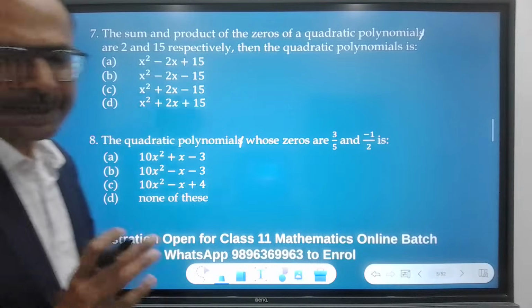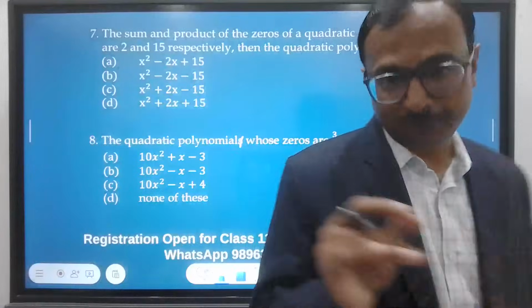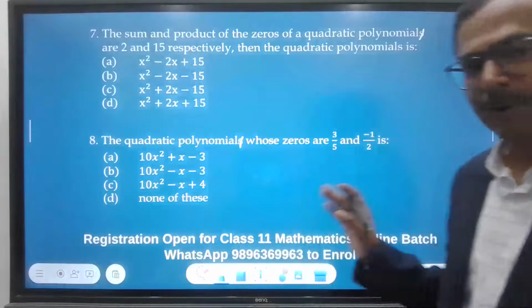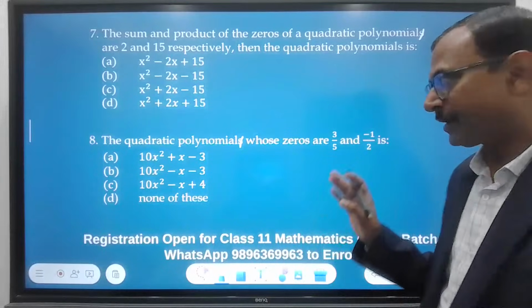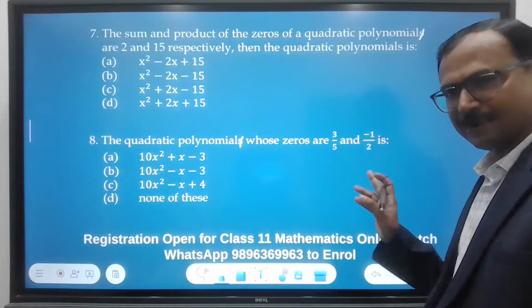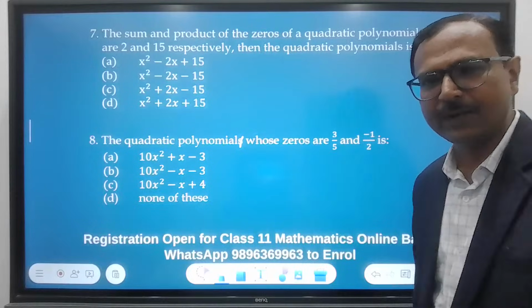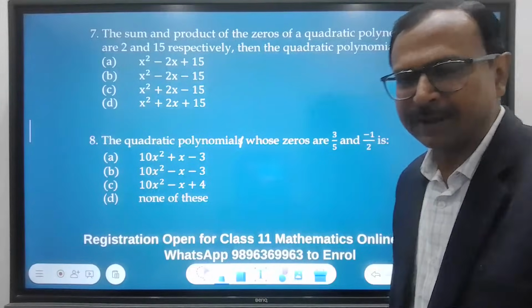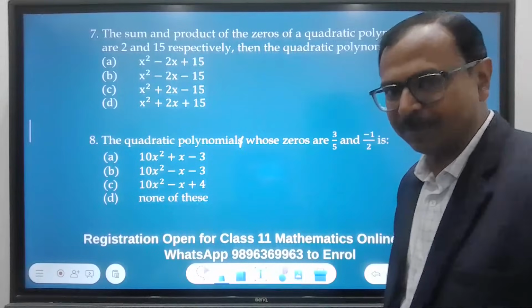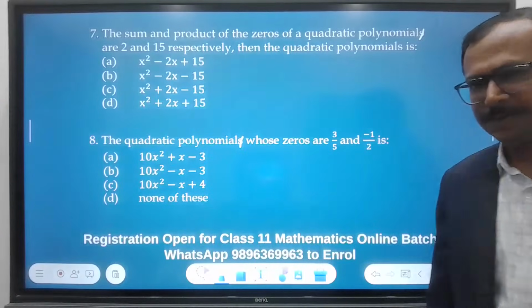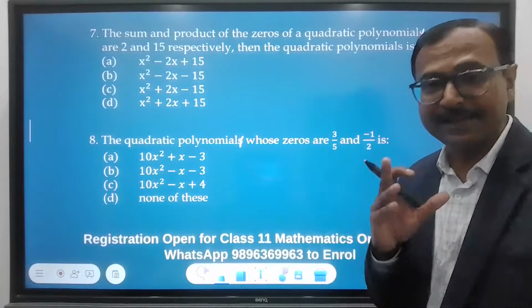For question number 8, I have got very less number of answers, so I'm giving you a little more time. The polynomial whose zeros are given, 3 by 5 and minus 1 by 2. Come on, get me the answer quickly. I got only one answer from Arohan, and Arohan seemed to be really quick there. Just double check your answers in the exam, okay?